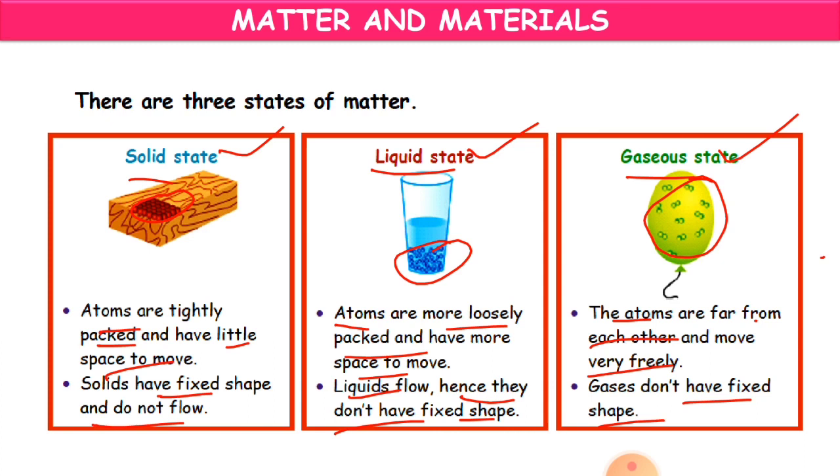Whatever we see around us is made up of matter, which occupies space and has weight, and matter is made by atoms and molecules. And there are three states of matter. What are they? Solid, liquid and gaseous state. Clear?